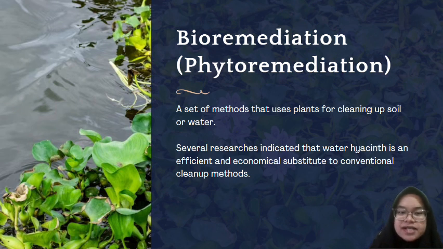Bioremediation, in this case phytoremediation. Phytoremediation can be defined as a set of methods that uses plants for cleaning up soil or water so that either is free from both organic and inorganic impurities. Several researchers have indicated that water hyacinth, under controlled growth conditions, is an efficient and economical substitute to conventional cleanup methods as it speeds up the extraction and absorption of industrial and agricultural effluents contaminated with organic, inorganic, and toxic metals.